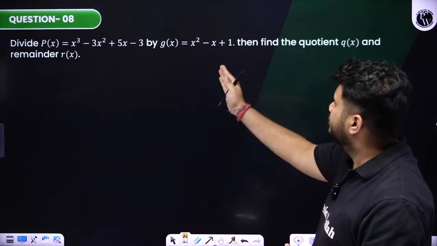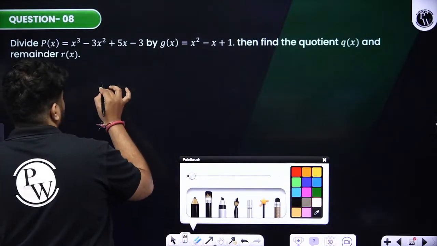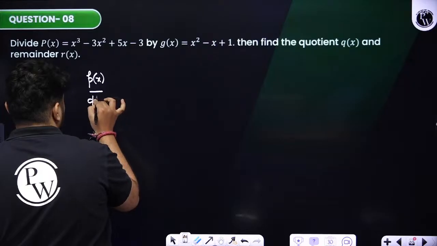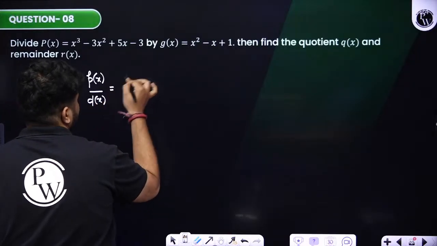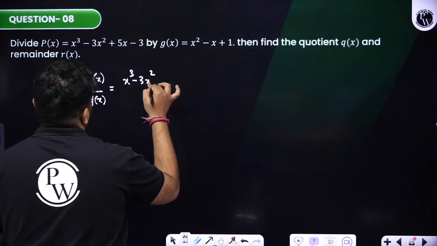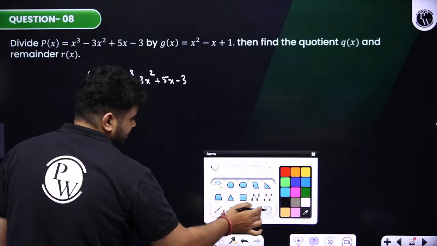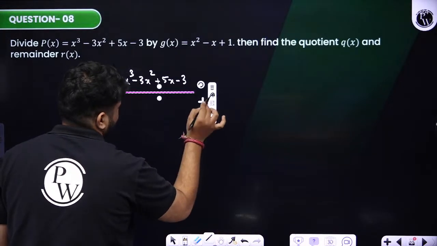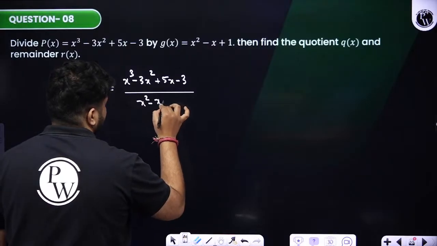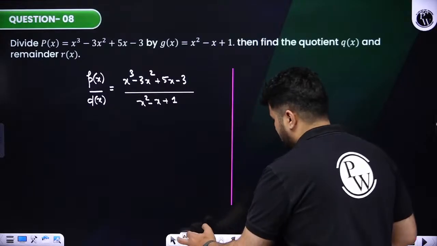Another question I have given you people as homework, try it. You need to divide this polynomial by this. If you are not getting it, use the long division method, where we need to divide p of x by q of x. p of x is x cube minus 3x square plus 5x minus 3. We need to divide this polynomial by x square minus x plus 1.